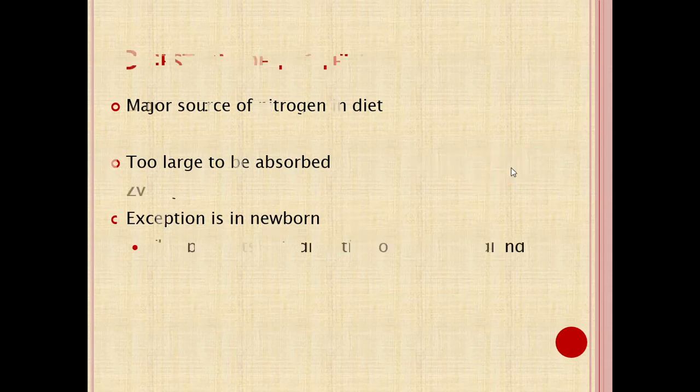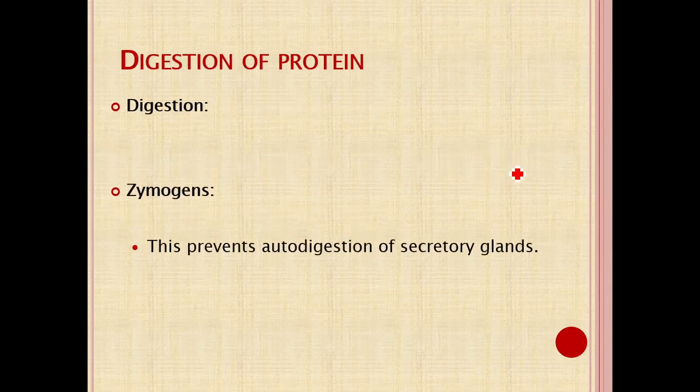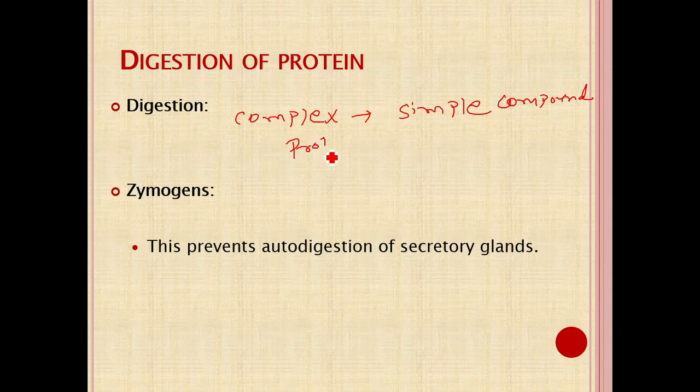So what is the meaning of digestion? Digestion ultimately converts the complex molecule into simple compounds. In the case of protein, it is a complex molecule converted into amino acids or dipeptides. It is converted into smaller compounds. For that, we require various proteolytic enzymes.